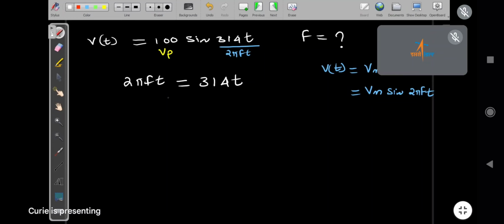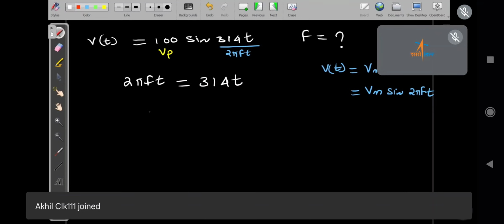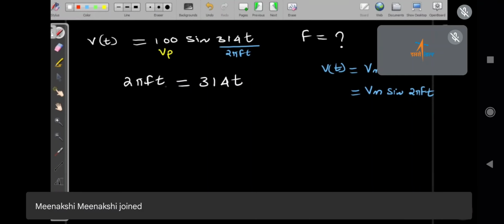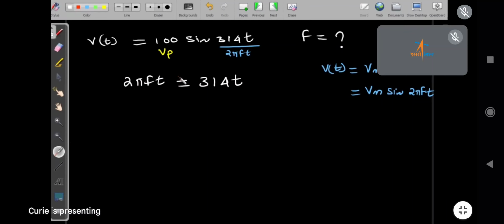Now, Maithili, are you there? Simplify. We have to get the f from here. How do you simplify? When you have an equation, there is a left side of the equal sign and a right side. Why do we say this is the equation? Because the equal to sign is there.